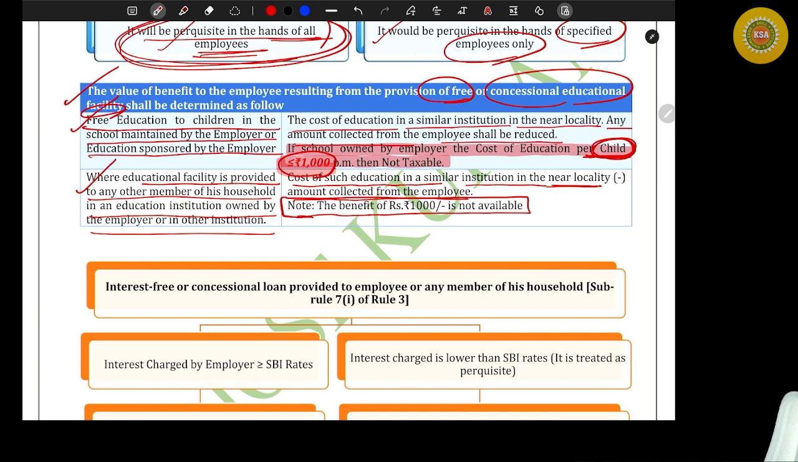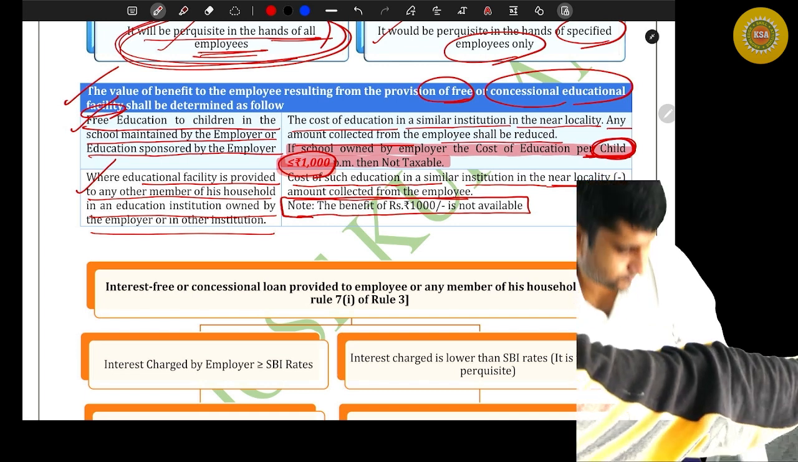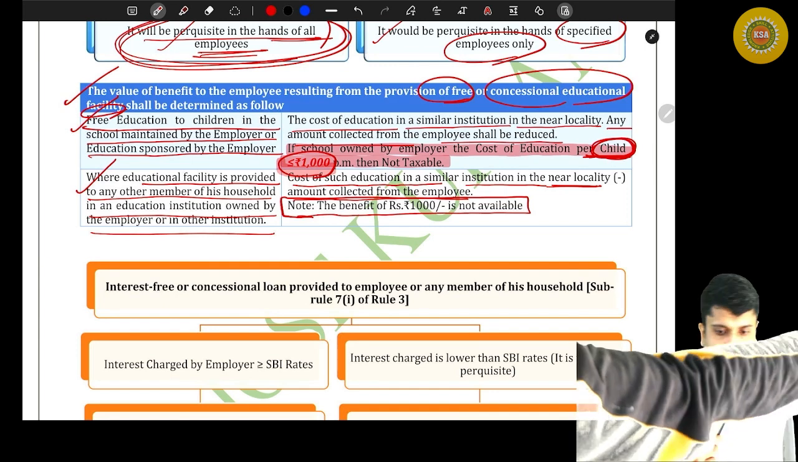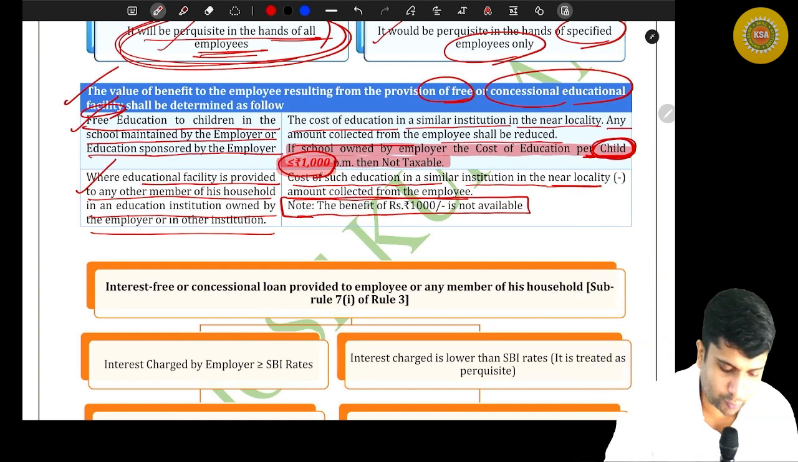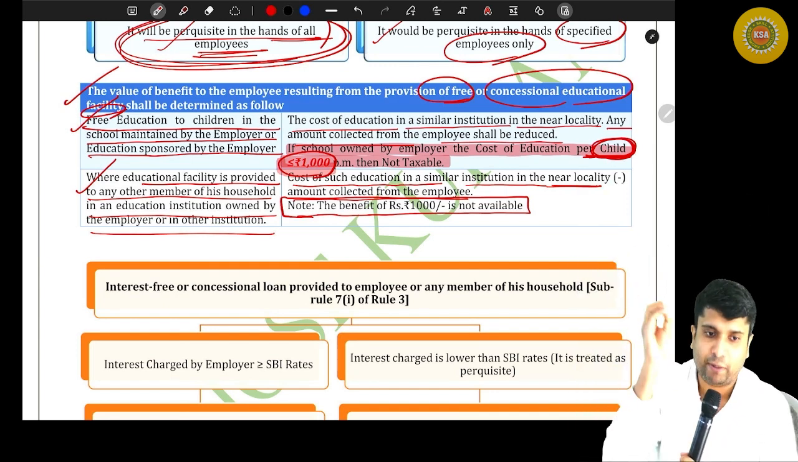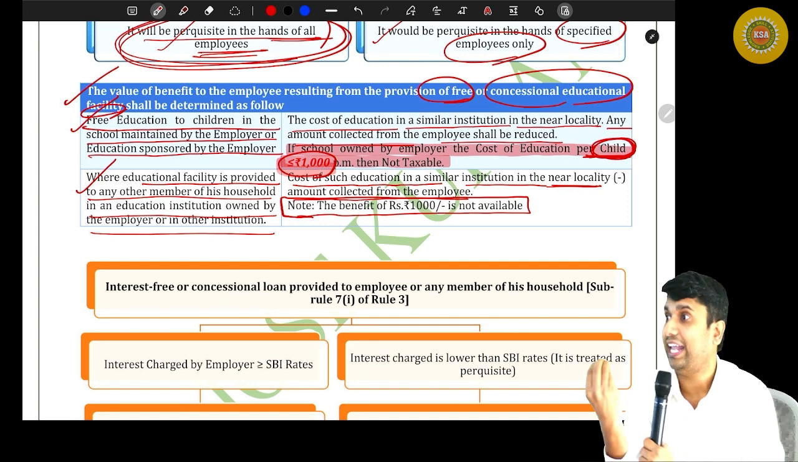Are you with me? If your brother or sister is studying in a school owned by the employer, then it is fully taxable, with no benefit, whether it is less than, equal to, or more than 1000. Is that point clear? So listen, friends, this is how you have to deal with the perquisite valuation in relation to education.